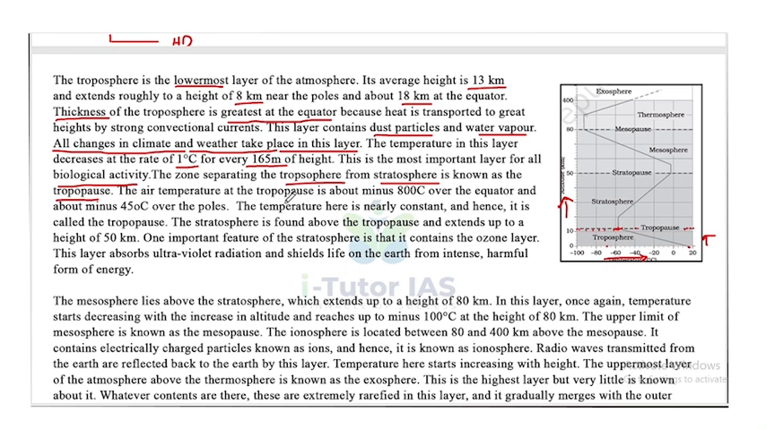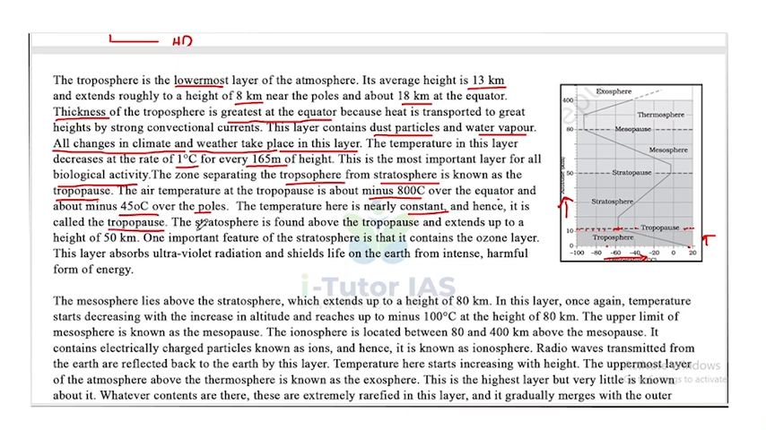The air temperature at the tropopause is about minus 80 degrees Celsius over the equator and about minus 45 degrees Celsius over the poles. Now, the temperature here is nearly constant and hence it is called tropopause.